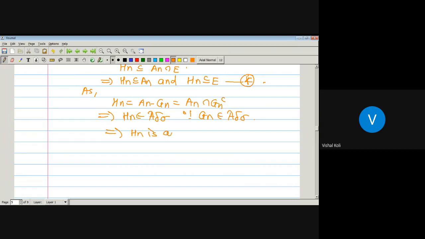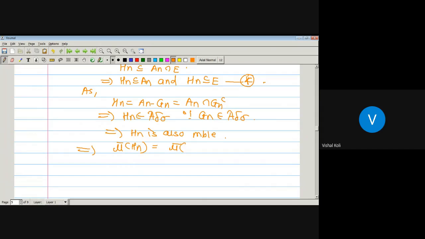Hn is also measurable, which implies mu star of Hn is nothing but mu bar of Hn, which is An minus Gn.